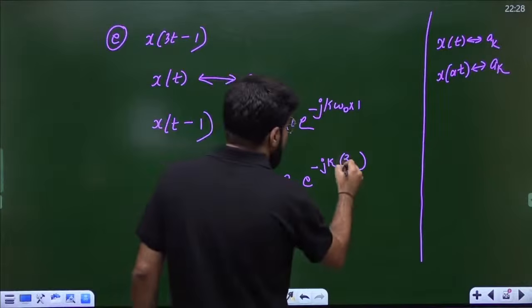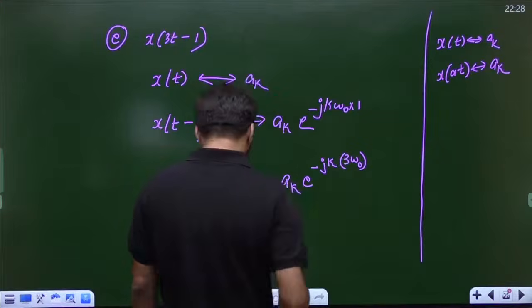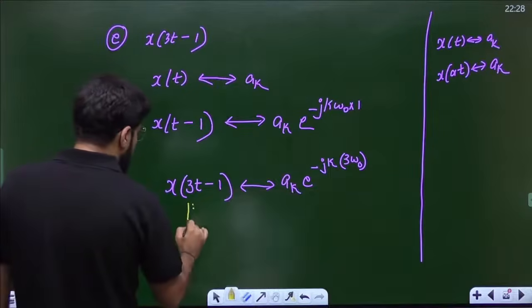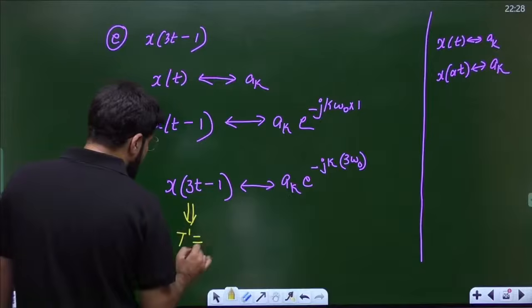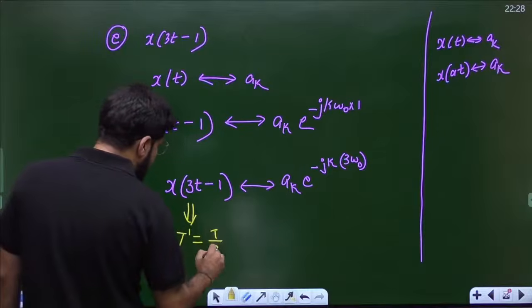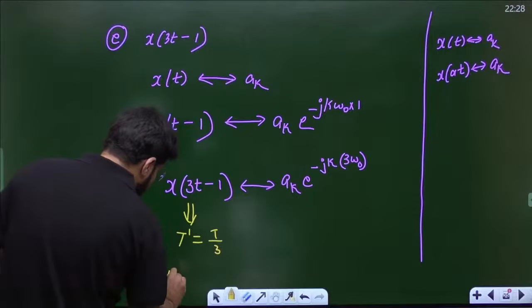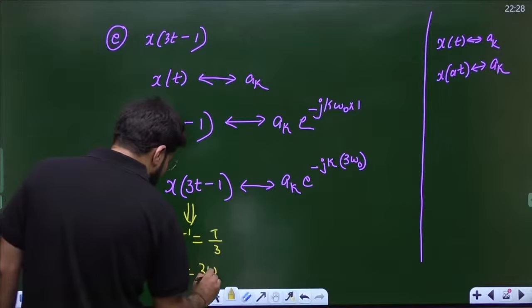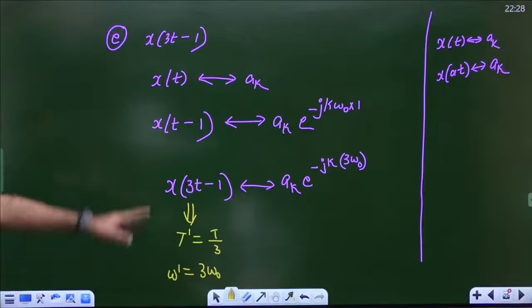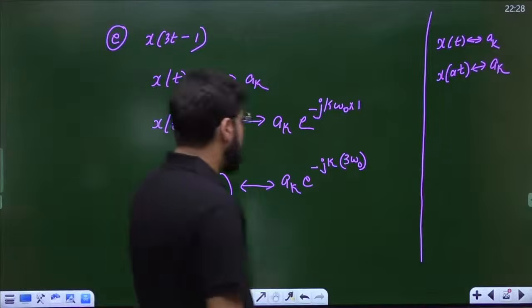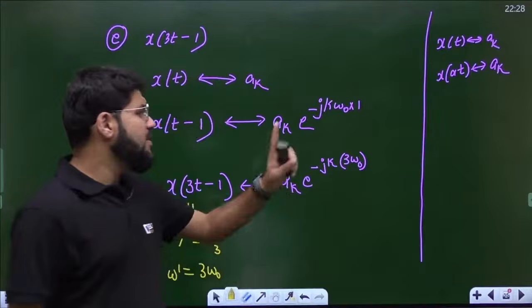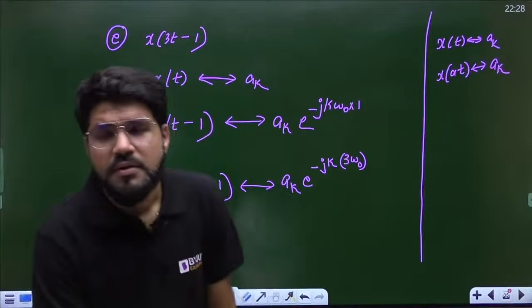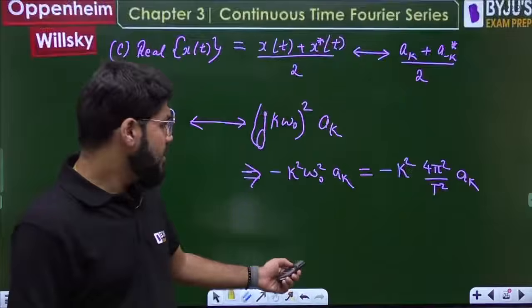So the frequency will become 3 omega naught. For this signal, time period becomes T by 3, so omega dash, the reciprocal of this, becomes 3 omega naught. That is what is substituted there. So your answer should be ak e power minus jk 3 omega naught. That's why I applied mod a.